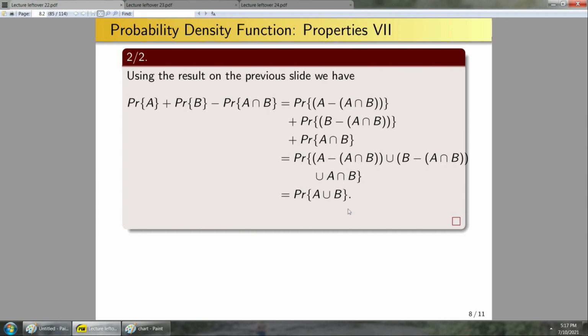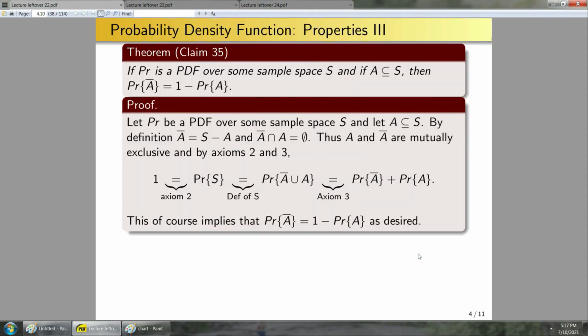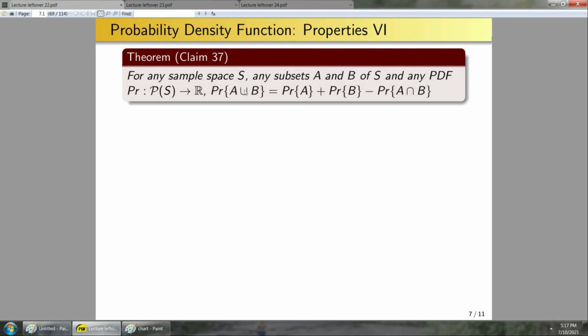Okay, so we have a corollary to this. Explicitly, what I'm going to call the triangle inequality, since it is a particular type of triangle inequality. For any PDF on some finite sample space S, and for any events A and B in S, this inequality is always true. To prove this, you simply go back to the previous theorem, and you can note that, well, this thing here is going to be greater than or equal to 0, so if I get rid of it, then I'm making this side bigger. So this here will be less than or equal to this when I get rid of this probability.